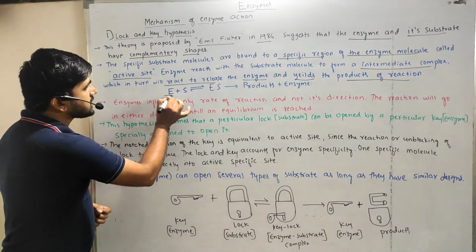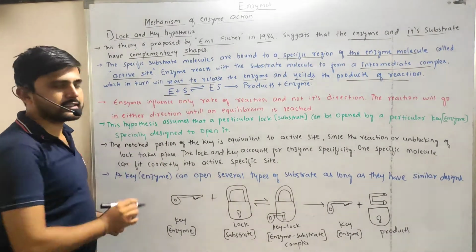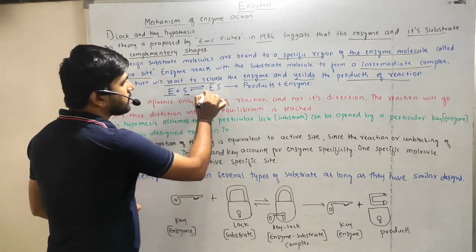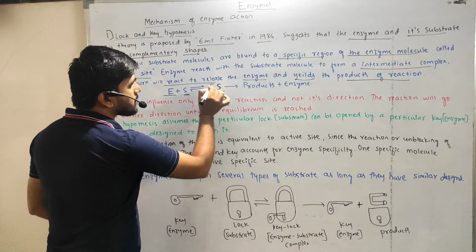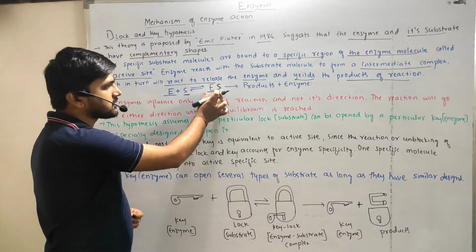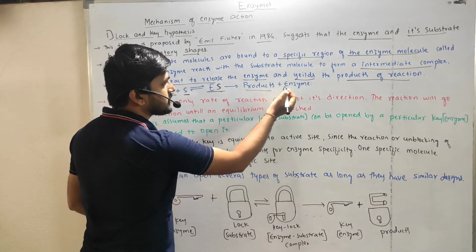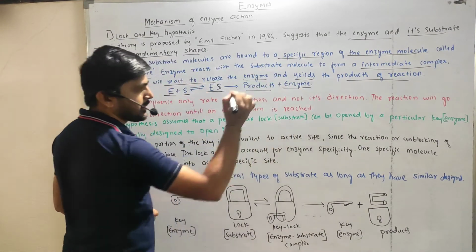So E is the enzyme, which reacts with S, the substrate, to form an enzyme substrate complex. This enzyme substrate complex will react to form the products as well as the enzyme separately.